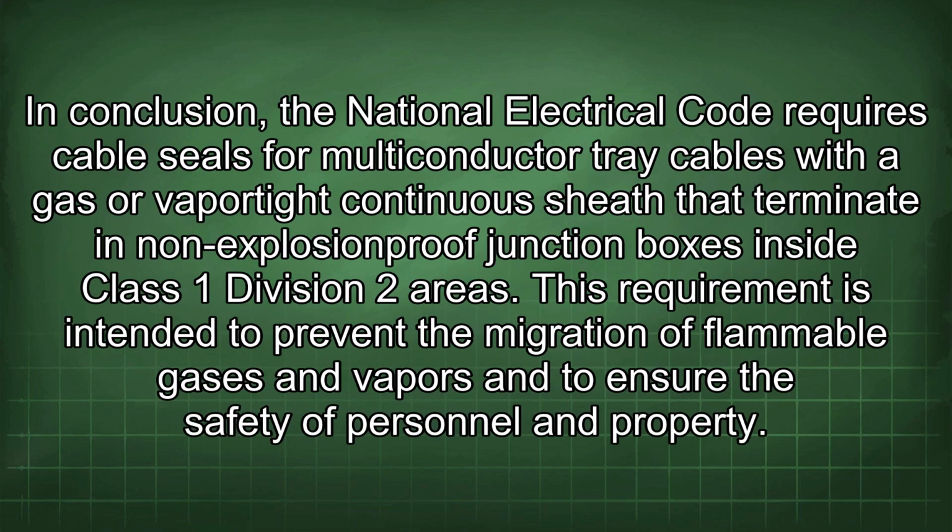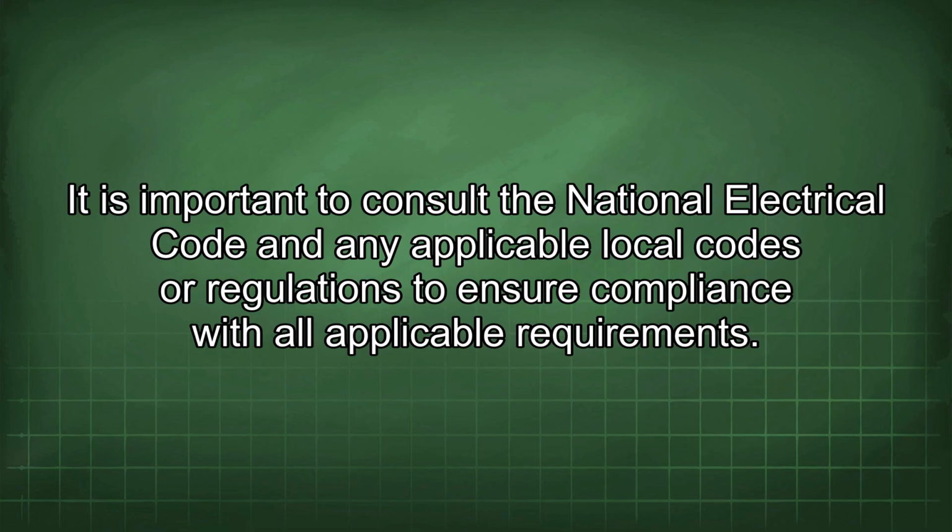In conclusion, the National Electrical Code requires cable seals for multiconductor tray cables with a gas or vapor-tight continuous sheath that terminate in non-explosion-proof junction boxes inside Class 1 Division 2 areas. This requirement is intended to prevent the migration of flammable gases and vapors and to ensure the safety of personnel and property. It is important to consult the National Electrical Code and any applicable local codes or regulations to ensure compliance with all applicable requirements.